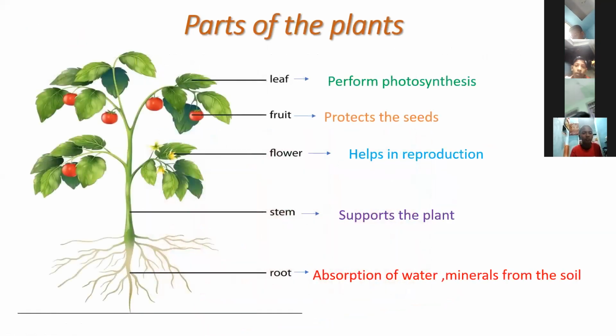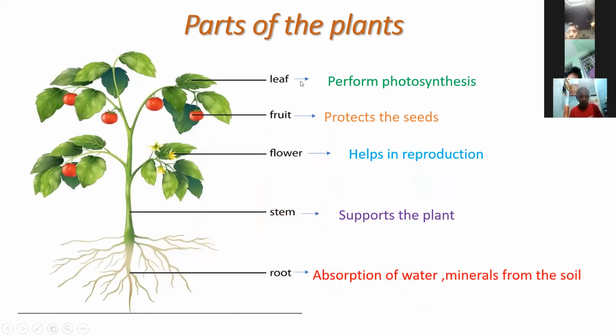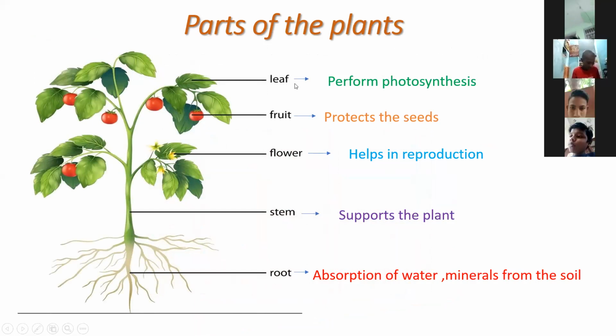Next, parts of the plant, they perform specific functions. Leaf performs photosynthesis by using sunlight. Fruit protects the seeds.